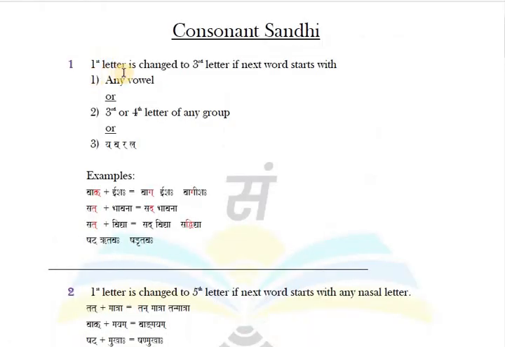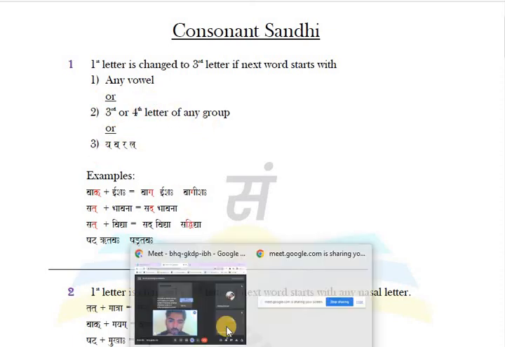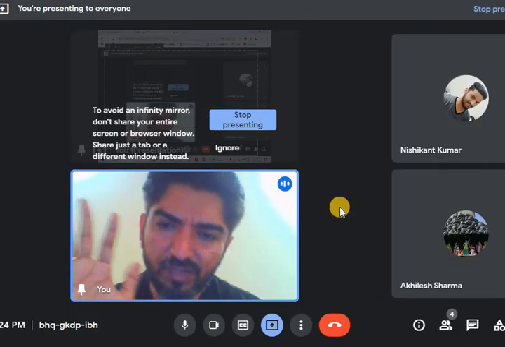Why? Because if you read rule number 1 in consonant sandhi: the first letter is changed to the third letter if the next word starts with any vowel, or the third or fourth letter of any group, or ya or ala. If you don't remember the rules for now, that's fine, because we will understand in detail.